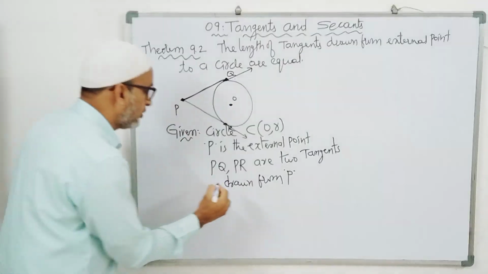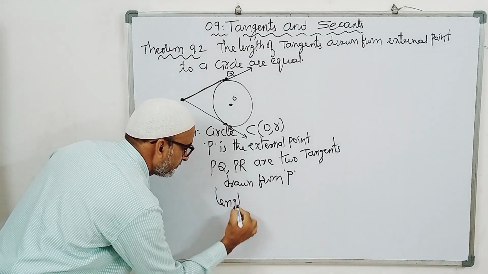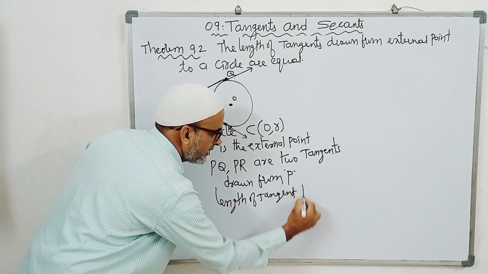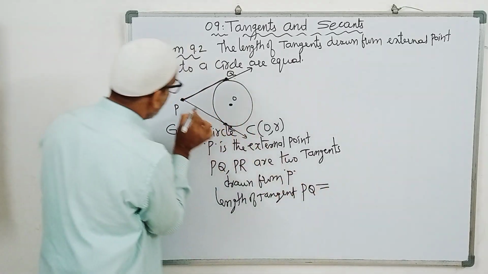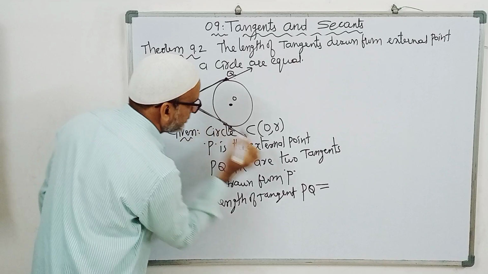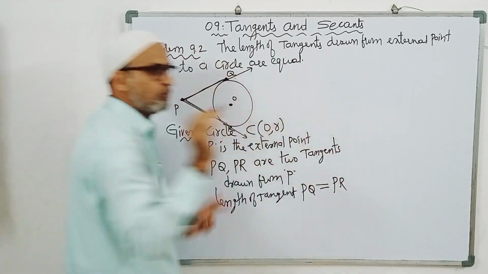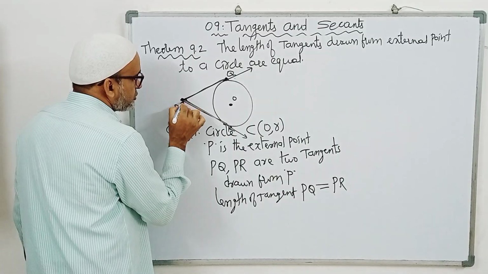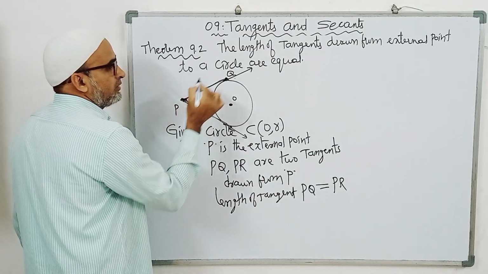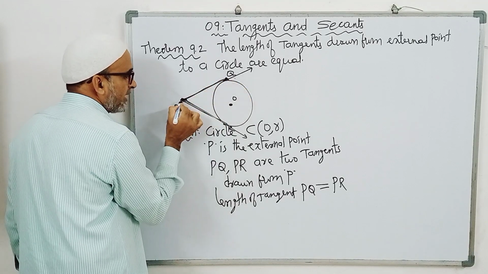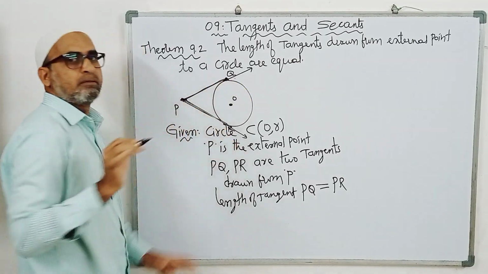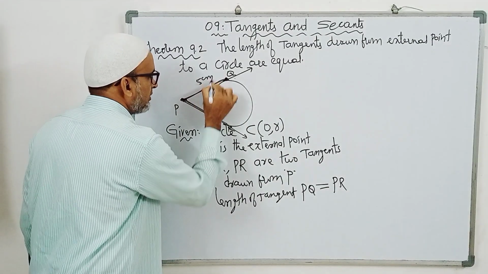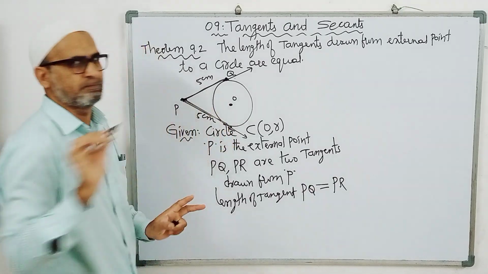Now what do we have to show? The length of tangent PQ is equal to the length of tangent PR. This we have to prove. So keep in your mind, tangents drawn from the external point, two tangents, PQ and PR, their lengths will be equal. If this is 5 centimeters, compulsorily this will also become 5 centimeters.